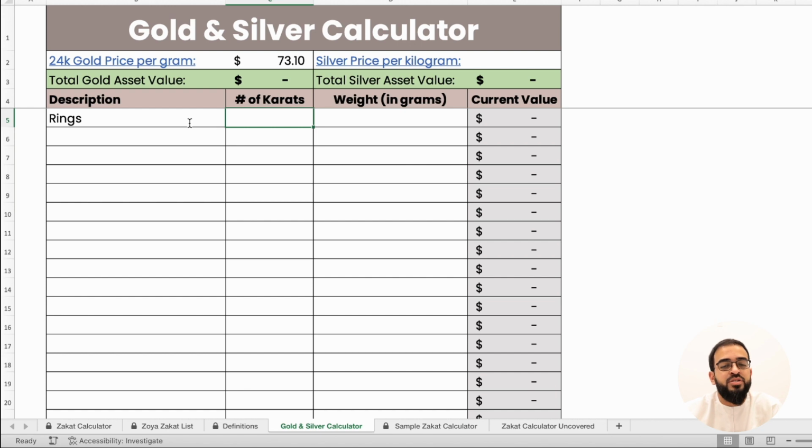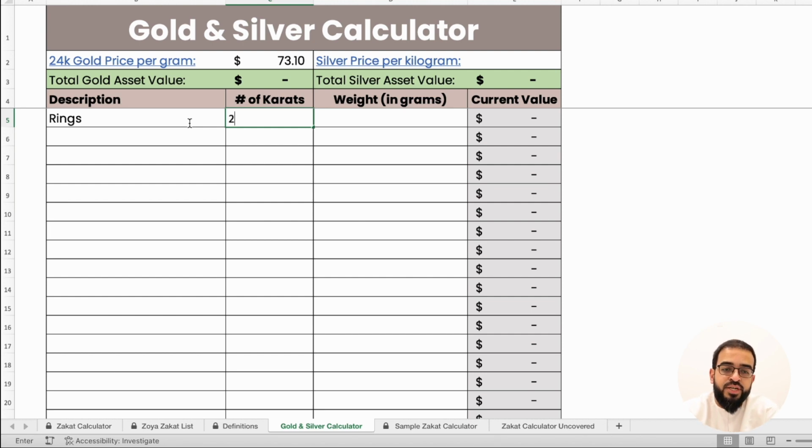The number of carats is going to be based off of the gold that you bought. Not all gold is the same. Some gold is 21 carats, 22 carats. Sometimes it is 14 carats or 18 carats. It's very dependent upon where you've purchased the gold from and the type of gold that it is.